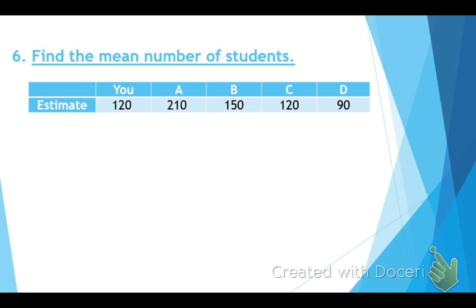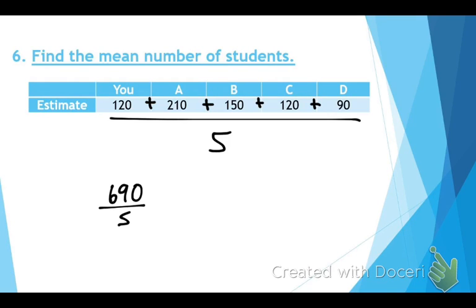1.7%. All right, so for this problem, you've got a data set here, and you are trying to find the mean number of students. All right, guys, whenever you have something like this, you've got to add all the numbers together, okay? So we're adding each one in our data set and dividing by what? 5, because there were 5 numbers in the data set. When I added it up, I get 690 divided by 5 equals. A lot of you put 138, which is partially correct, but you have to have the units attached.